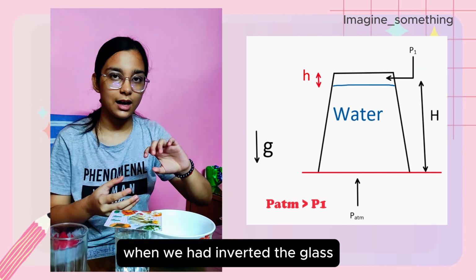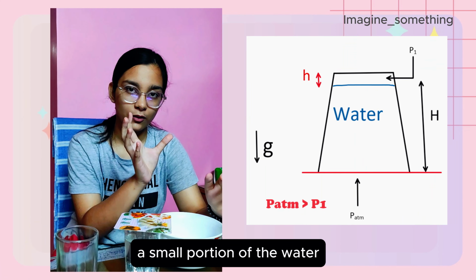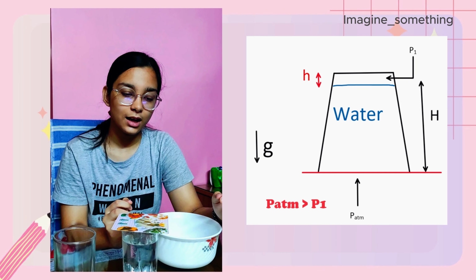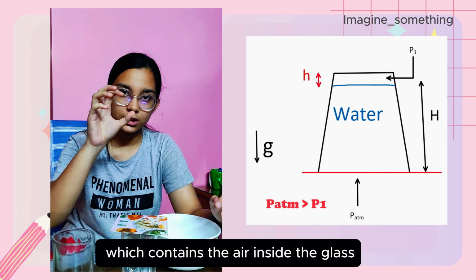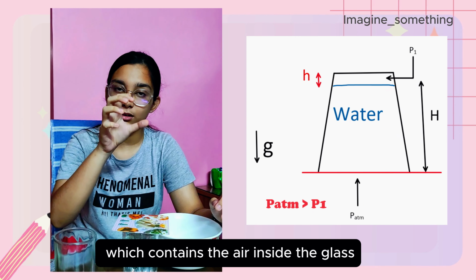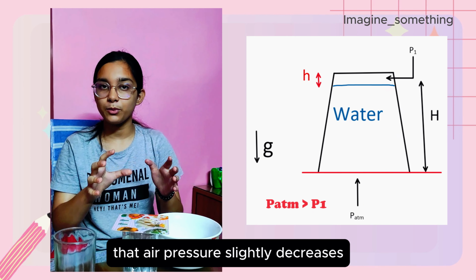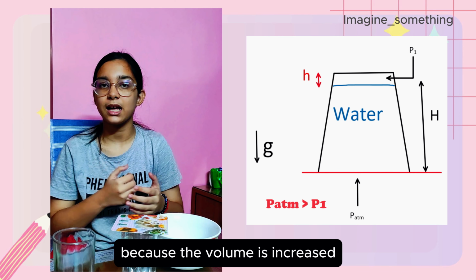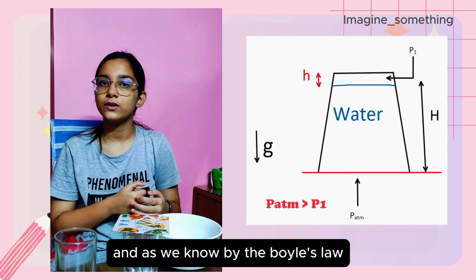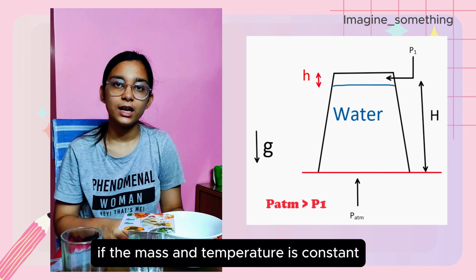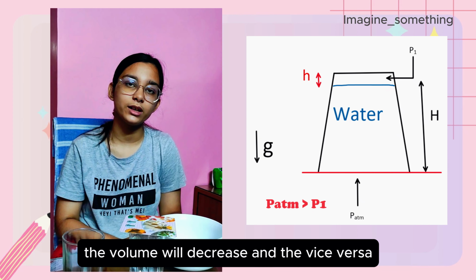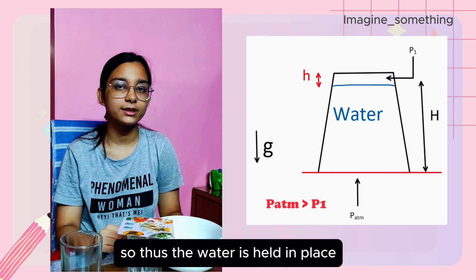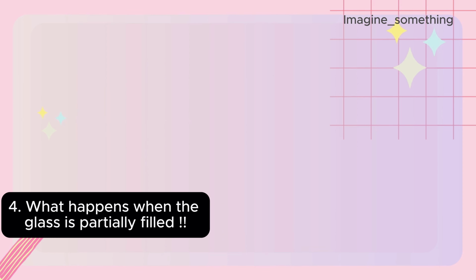When we inverted the glass, a small portion of the water column moved down due to gravity, and thus the air pressure inside the glass slightly decreases because the volume is increased. And as we know by Boyle's law, if the mass and temperature are constant, if pressure increases, the volume will decrease and vice versa. So thus the water is held in place.